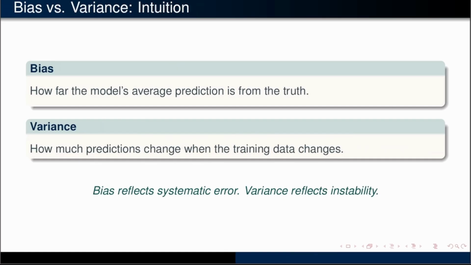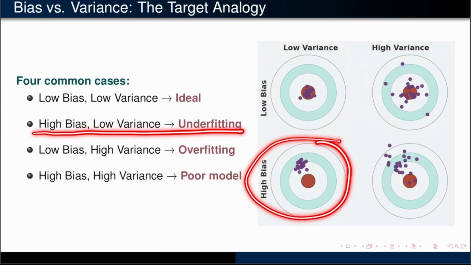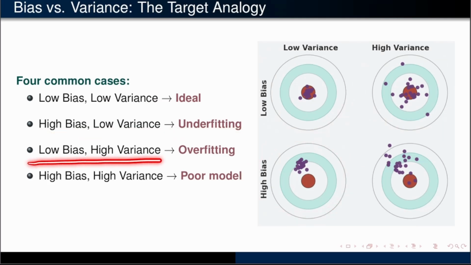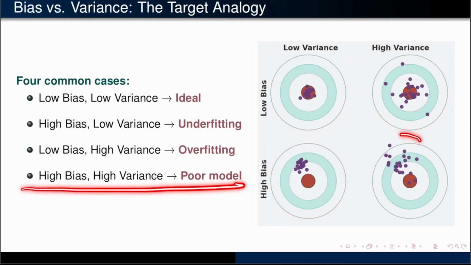A common way to visualize this is the target analogy. Low bias and low variance is what we aim for. Predictions are accurate and stable. High bias and low variance usually means underfitting. Low bias and high variance usually means overfitting. And high bias with high variance means the model is fundamentally struggling. This analogy isn't just illustrative, it helps build intuition for diagnosis.